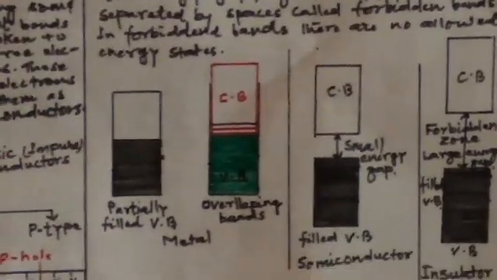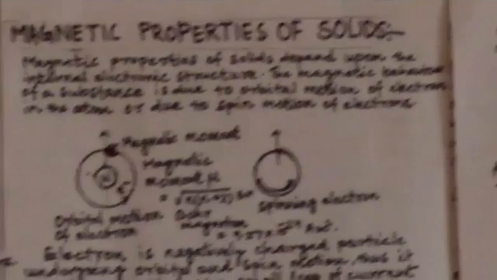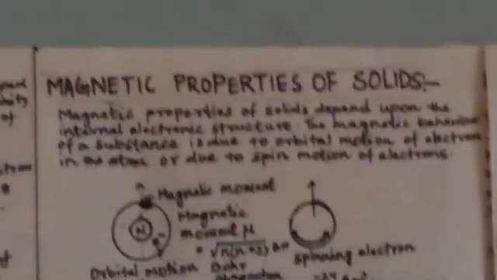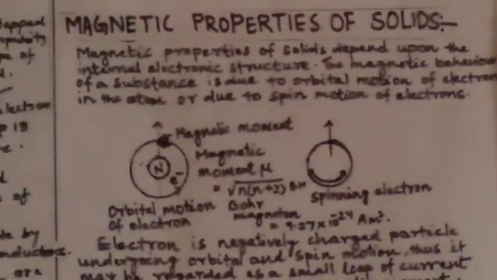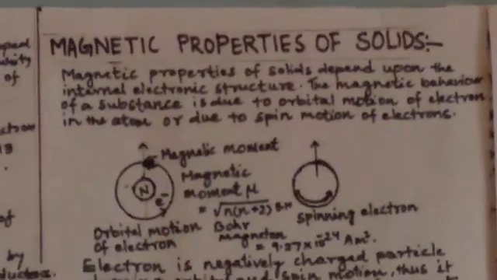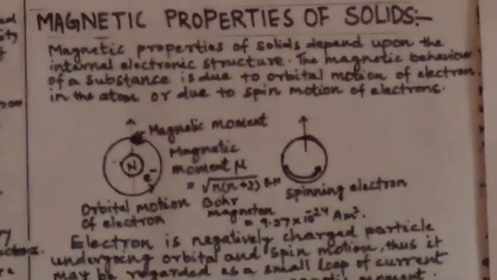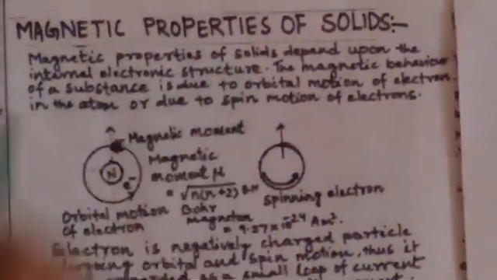Now, after knowing the electrical property, let us learn the magnetic property of solids. Magnetic properties of solids depend upon the internal electronic structure. In an atom, the nucleus is positively charged and carries almost the entire mass, and electrons revolve around the nucleus in closed orbits.